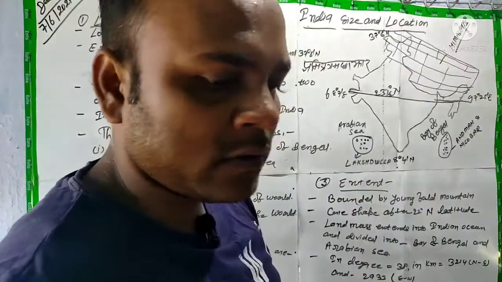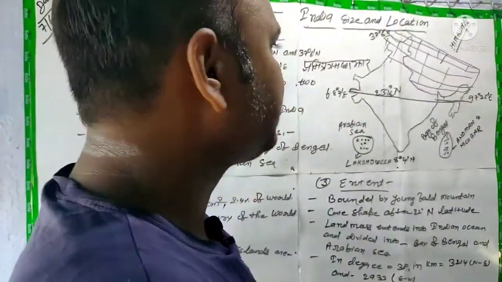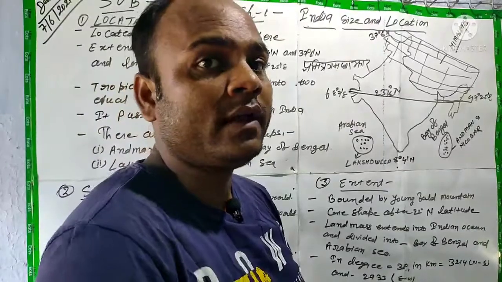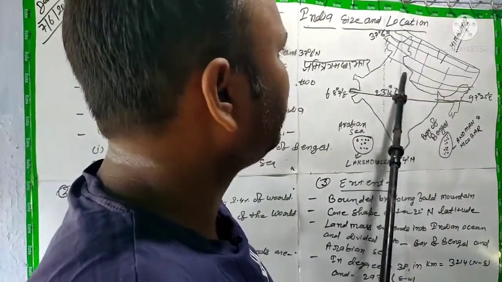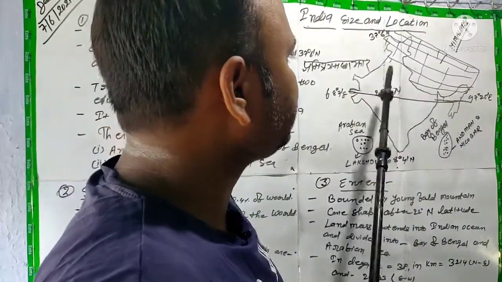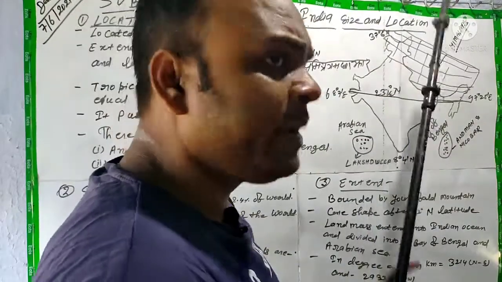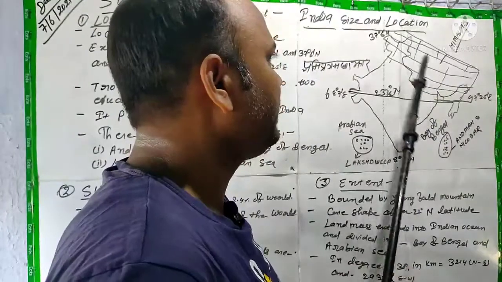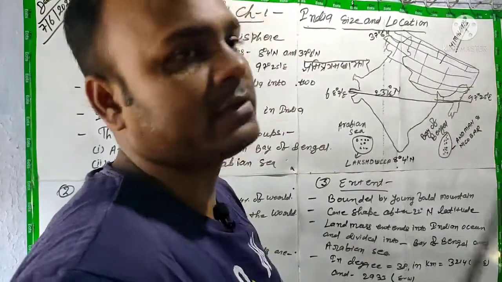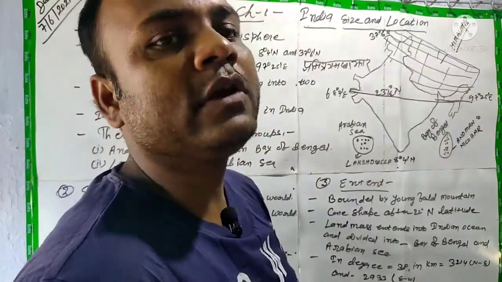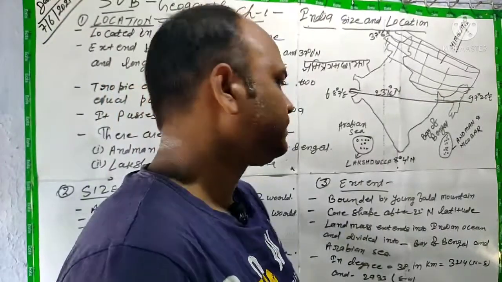But when we talk about kilometer, you can see 30 degree equal, right? But what you can see here is that east and west extension should be less than north and south extension, but in degree it is equal, है ना, ये बराबर है.